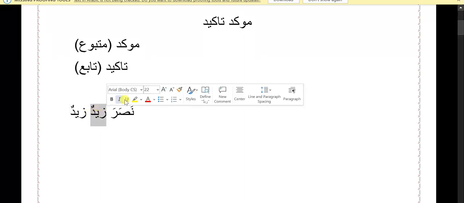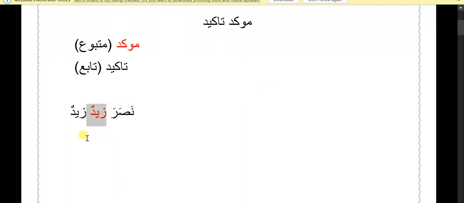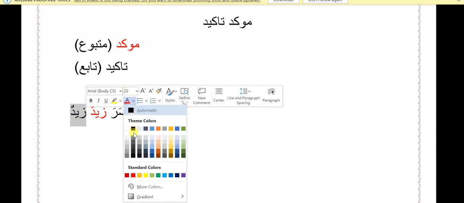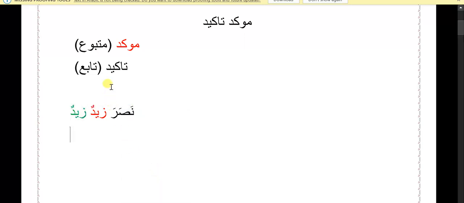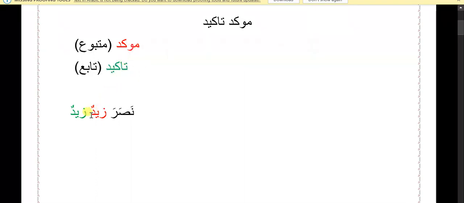So here the first word becomes Muakkad, because this is the Zaid who is being emphasized or empowered, and the second Zaidun here is Takid, because the second Zaid is emphasizing the first one. So the first Zaid is Muakkad and the other word is Takid.